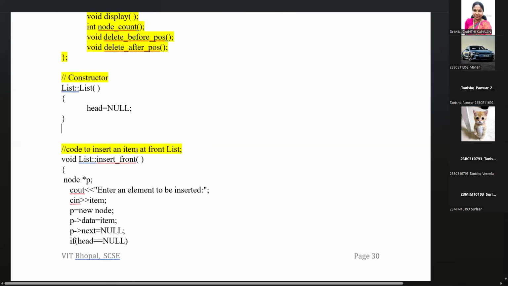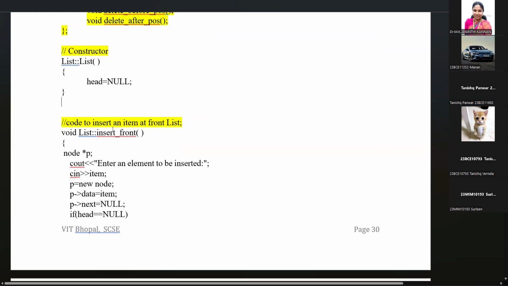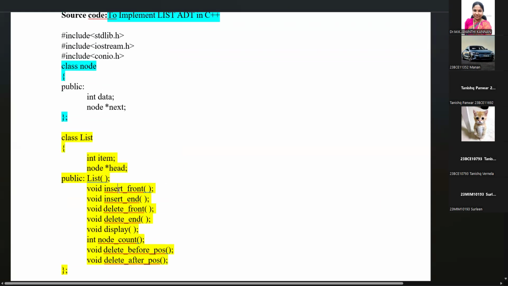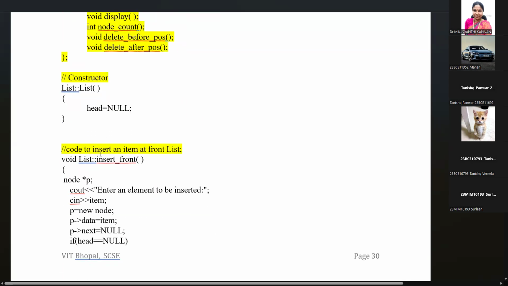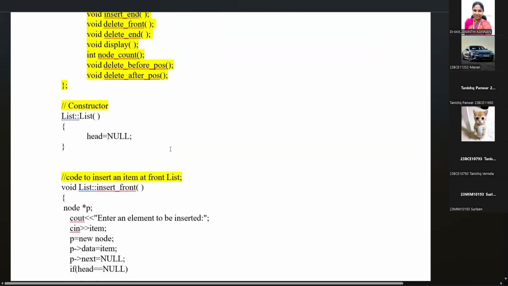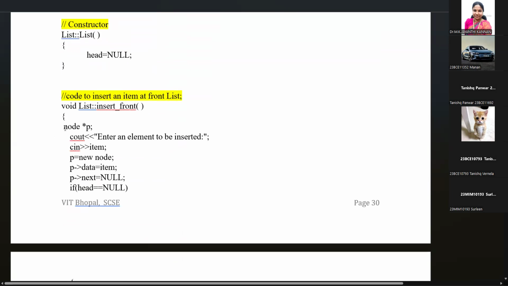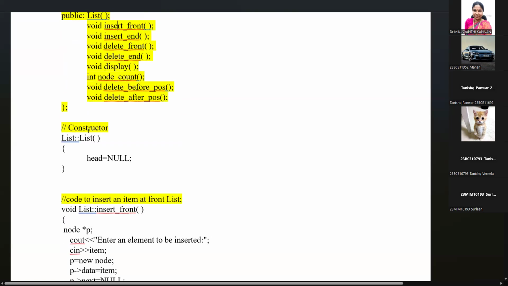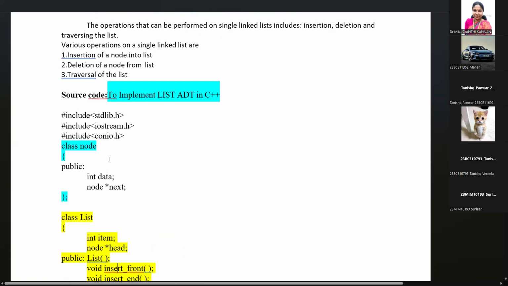create code to insert an item into the front of the list. So the first function is insert in the front. First we have to create the header node, that means the front node. So the function is declared inside the class and defined outside the class. While defining the member function outside the class, we write return type, class name, function name. So the class name is list, function name is insert front. Okay, in insert front, we are creating a node star p. Already we have a class called node. So using the class node, we are initializing.